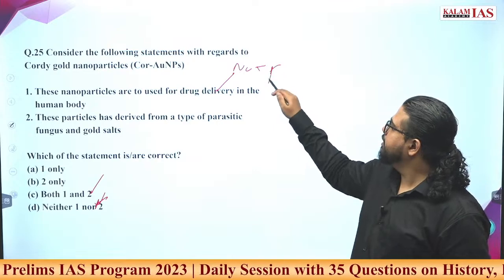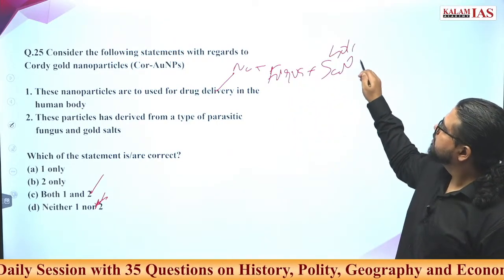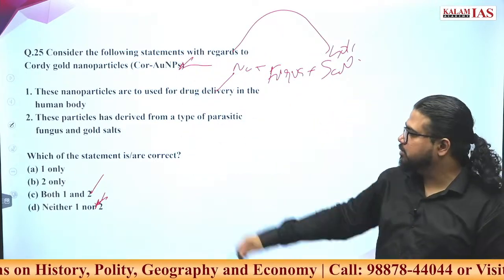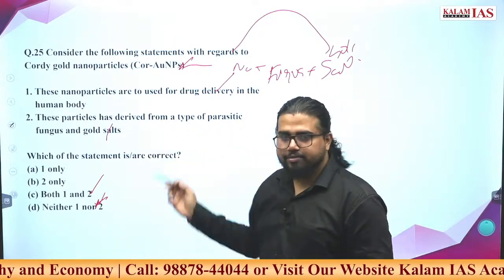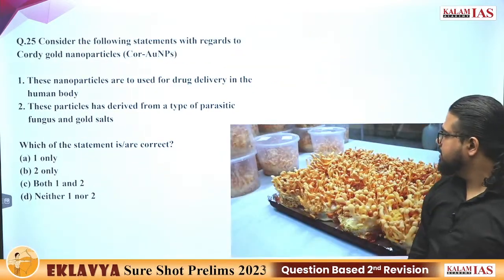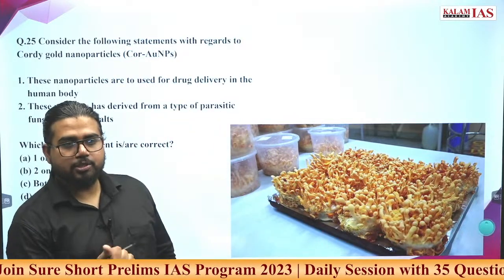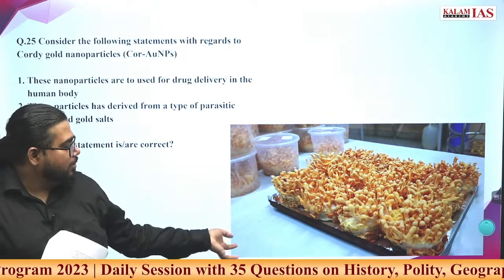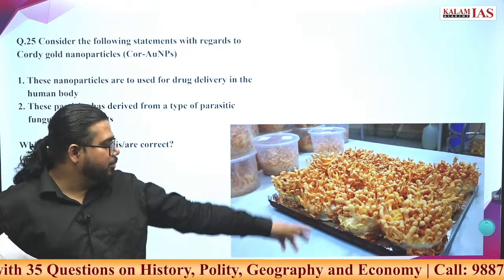This is basically a fungus. Fungus plus you give them gold salt, then this will produce this type of a fungus that can be used for various applications. These are derived from parasitic fungus and gold salt. Very correct statement. Both statements are wrong for the pictorial representation. You can see this, something like a mushroom. Mushrooms are basically fungi. So this is something like a mushroom. You give certain conditions, you give this nano gold salt, then they will produce this.